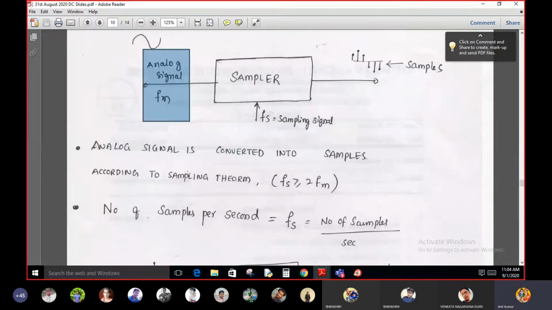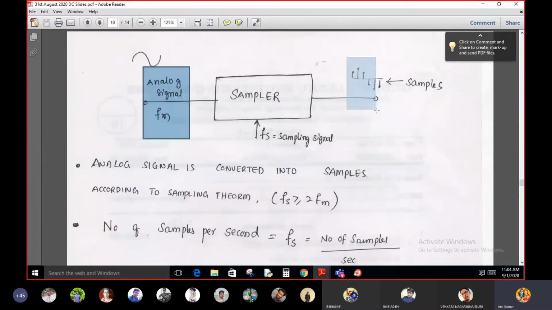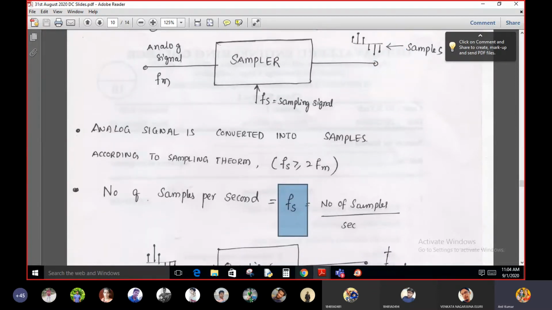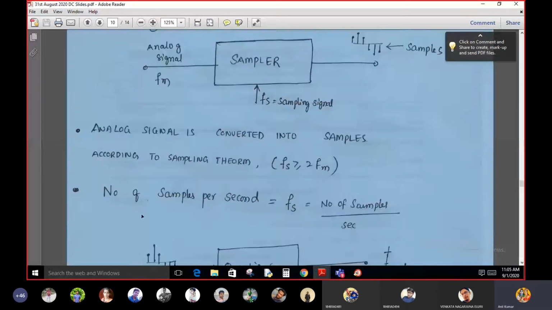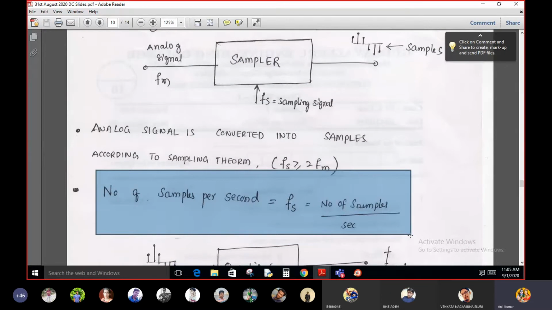So how many samples are generated at the output side? Let that number of samples be Fs. The number of samples generated at the output side of the sampler is Fs samples per second. Students, tell me the number of samples per second.